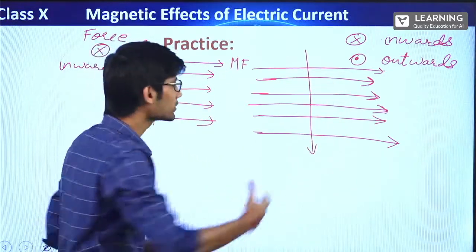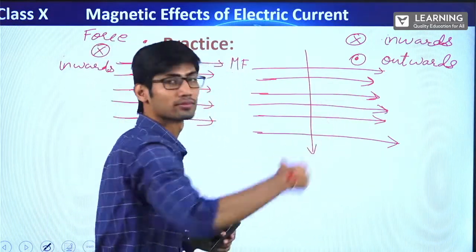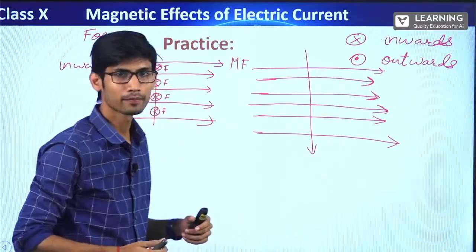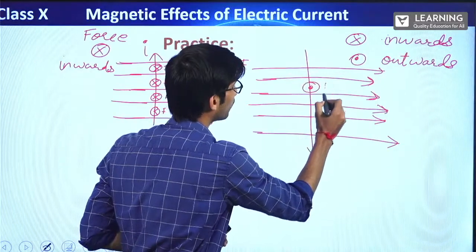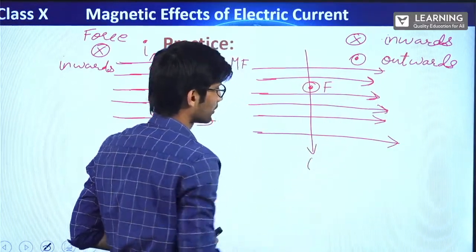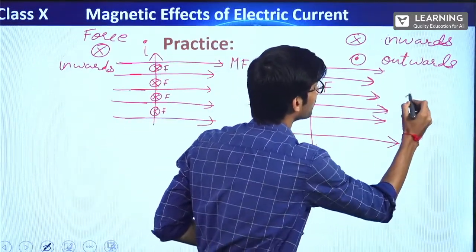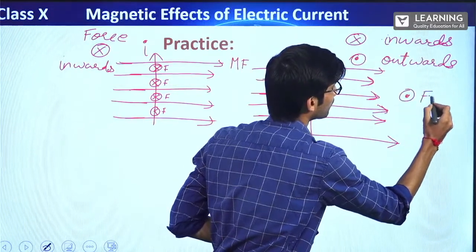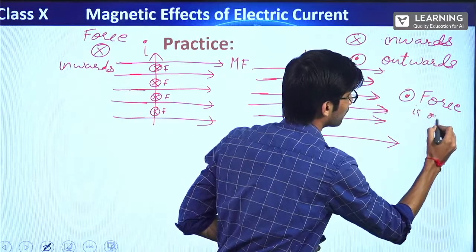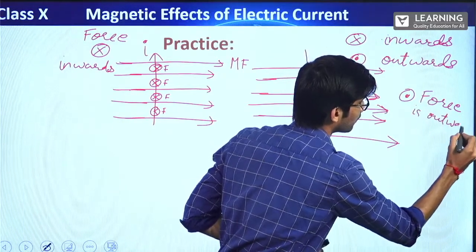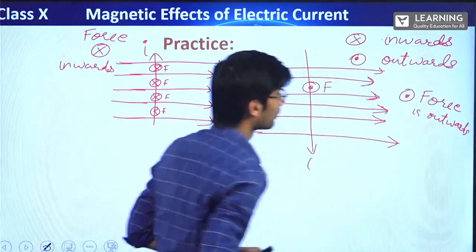It will be like someone is pulling this wire like this. Clear? So that means the force experienced by this wire is outwards. This is the current. Force is outwards.